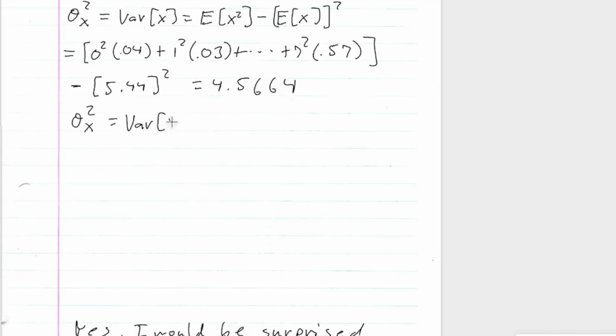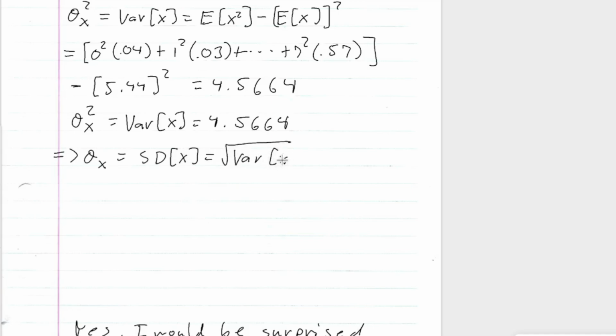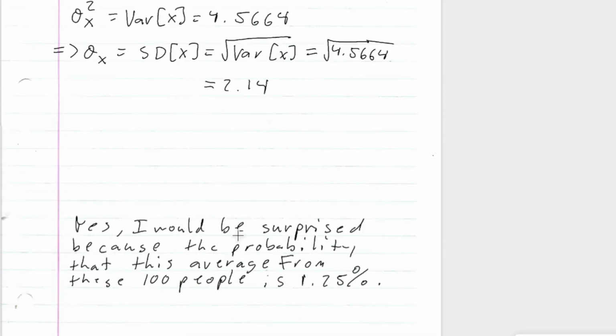All right, so now we have that the variance of x is equal to 4.5664. So this implies that the standard deviation of x is equal to the square root of the variance of x, which is equal to the square root of 4.5664. And this is equal to, let's see, 2.14. Okay?